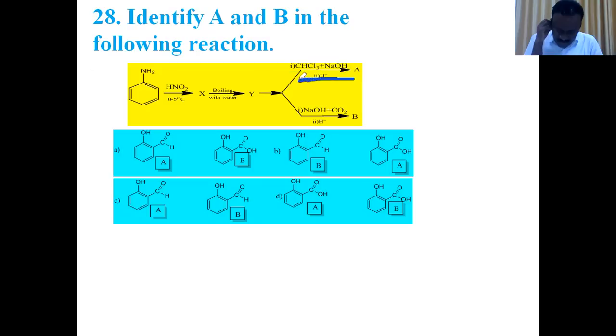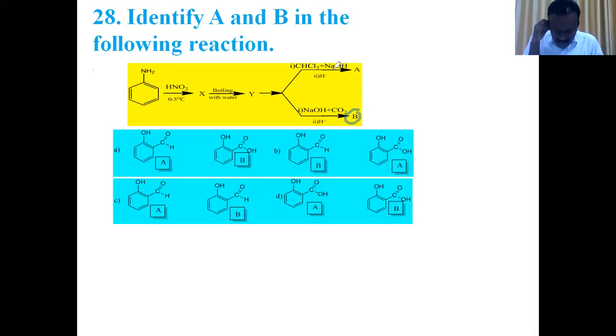Name this reaction. This is the Reimer-Tiemann reaction. What is the product of the Reimer-Tiemann reaction? Salicylaldehyde. So compound A is salicylaldehyde. Considering the phenol again, phenol reacts with sodium hydroxide and carbon dioxide followed by acidification and forms salicylic acid. Name this reaction.